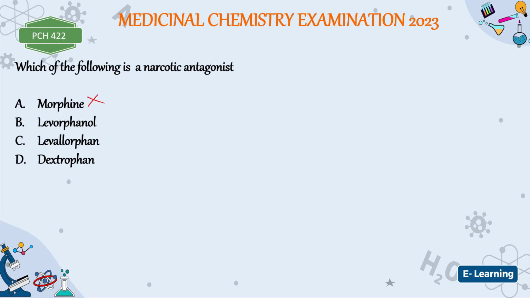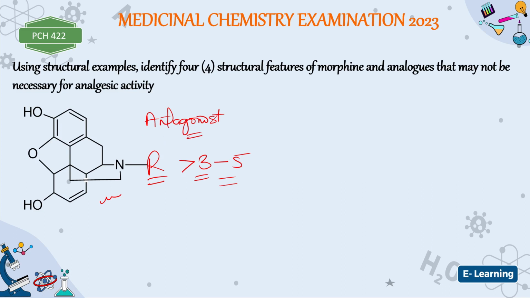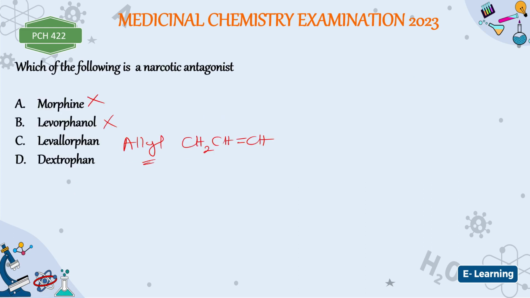This is morphine. Of course, morphine is an agonist. Levorphanol is an agonist. All right, these are the 14-hydroxy derivatives. Levorphanol is the levo isomer of the morphine, right? Now this nalorphine has an allyl group. When we talk about allyl, we are talking about something like this attached to this R group here. This R group, what you have for nalorphine is an allyl group, so it is an antagonist.